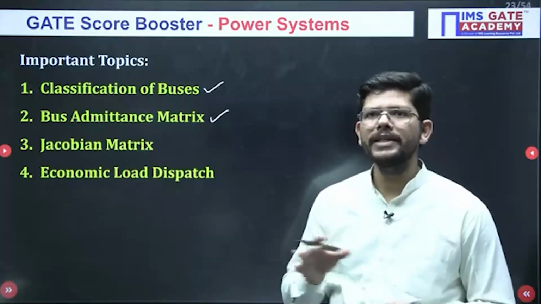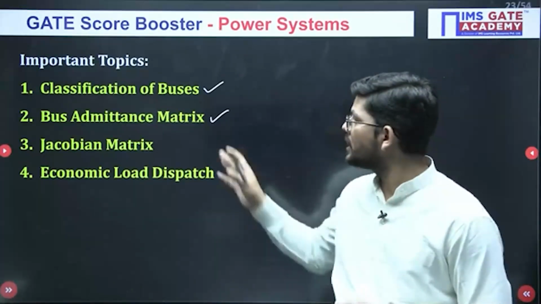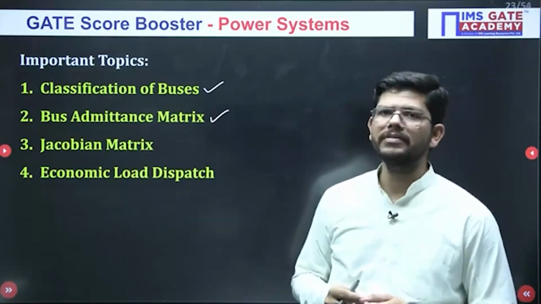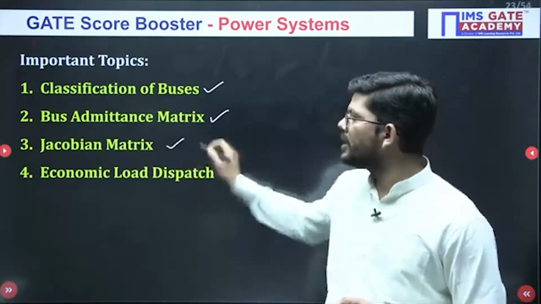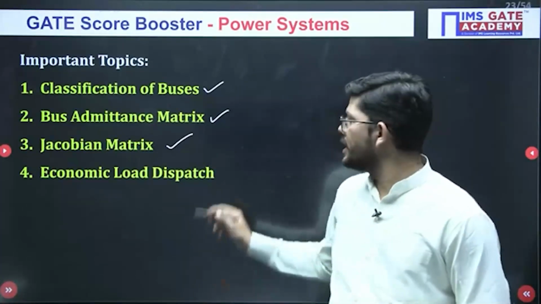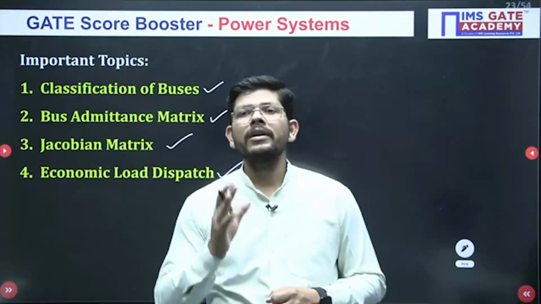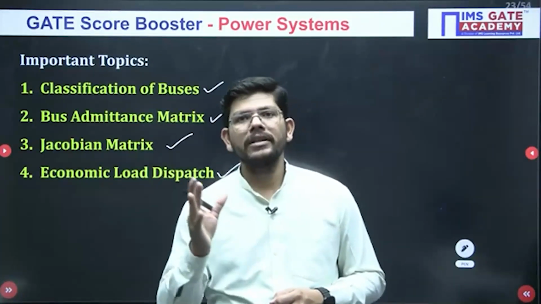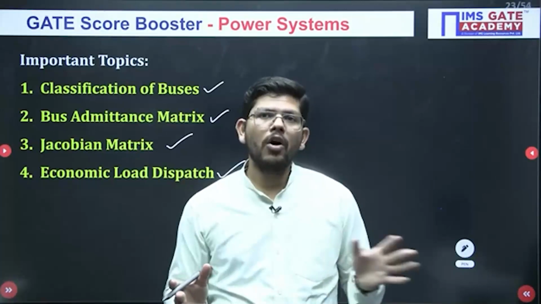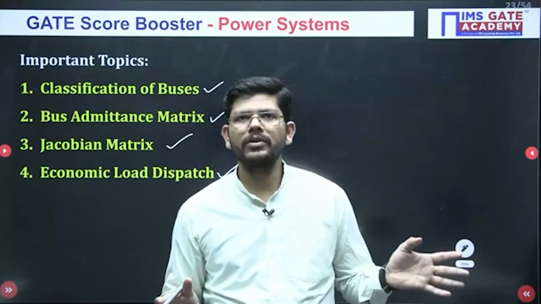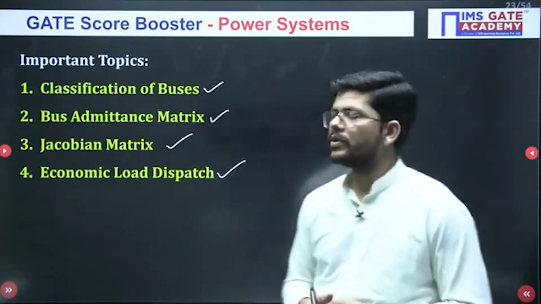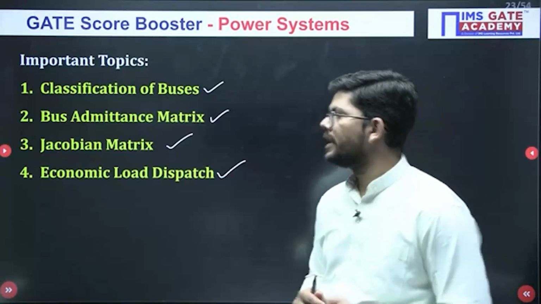There will not be any single GATE exam where they have not asked a question related to bus admittance matrix. Jacobian matrix is also very, very important, and economic load dispatch. This is also one topic which is present in all of the recent GATE exams. Okay, so these are the very important topics: bus admittance matrix, economic load dispatch.